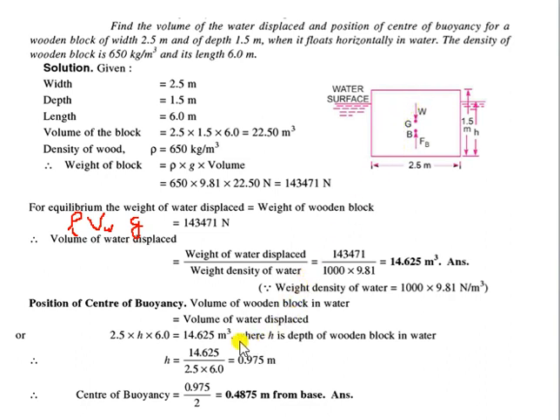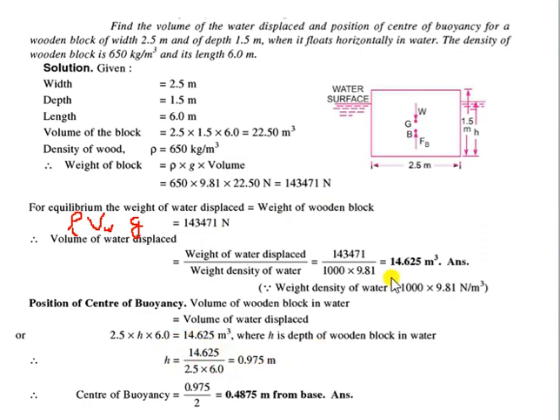Now, for the volume of the block in the water, the width is entirely in the water, and in 3D there will be a length. You can assume a length of 6 meters, which is also in the water. So 2.5 into 6, and how much height is in the water? h, because 1.5 minus h is outside of the water, so h is the height which is in the water. So the volume of the wooden block in the water will be 2.5 into h into 6. So from here you can calculate h.